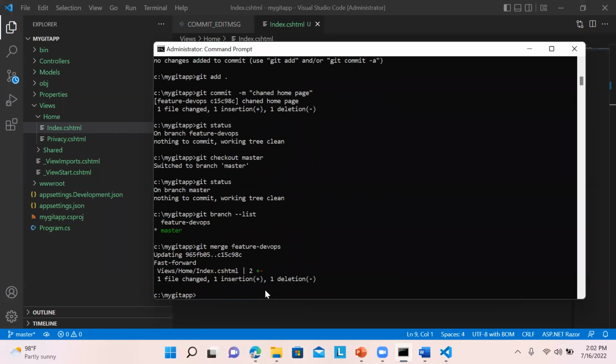You can see there is one file changed, one insertion, and one deletion. Those are the things that happened in that particular file. The one insertion and one deletion are in the views home. And you can see this auto-generated update message is generated over here.